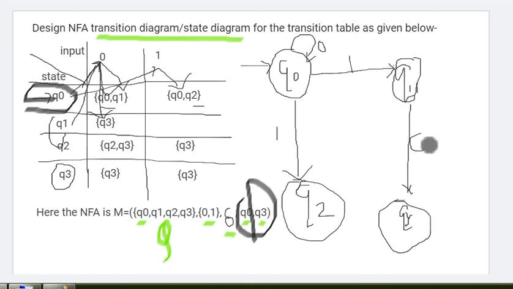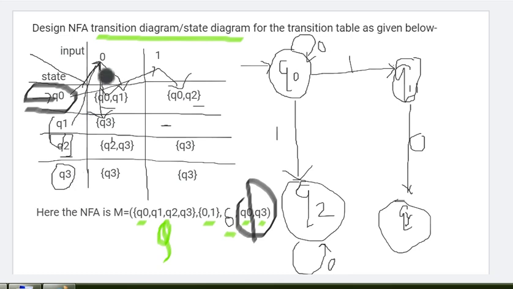So on 0th input, at Q1 state on 1 input, what is there? Nothing is mentioned, so there is no need to mark an arc. At Q2 state, on 0th input, it is at Q2 itself. So that means it is a self loop. So you mark it as 0, loop.